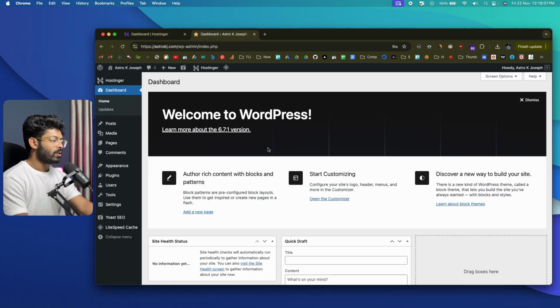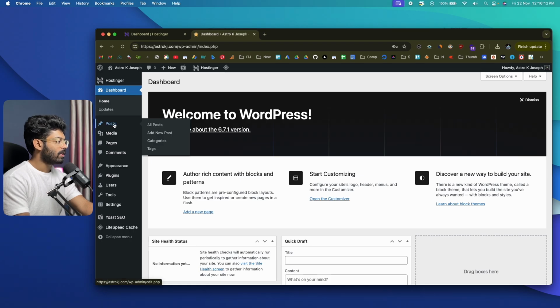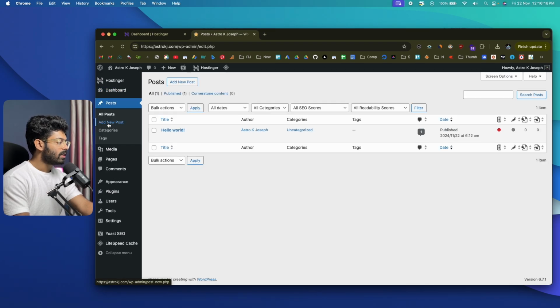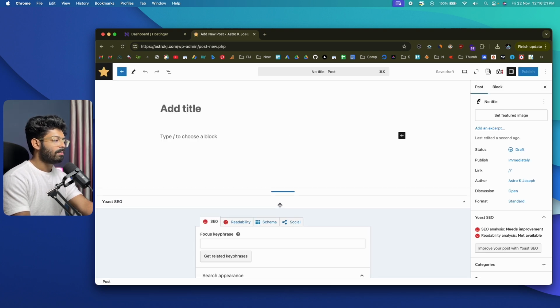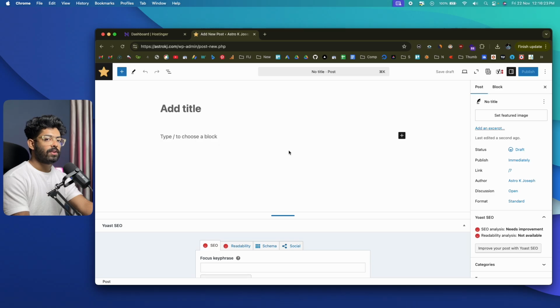Alright, so to write a new blog post, all you gotta do is come to your WordPress dashboard and hover over the option that says post, and you can click on add new post, or you can simply click on this post option and click on add new post, and it will open up our Gutenberg editor, and this is the place where we will write our blog post.